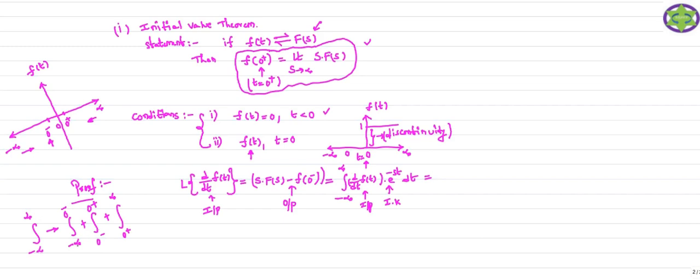Now if you observe here, from minus infinity to 0 minus, during this range of the integration your signal f of t is 0 because your signal is not defined. So that is condition number 1. Based on this condition number 1, whenever the signal satisfies this first condition, then only we are going to define the initial value of the signal.